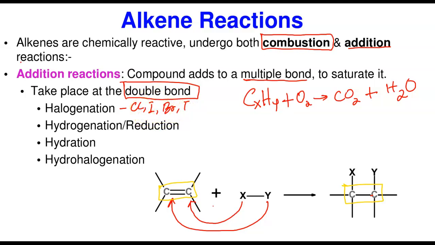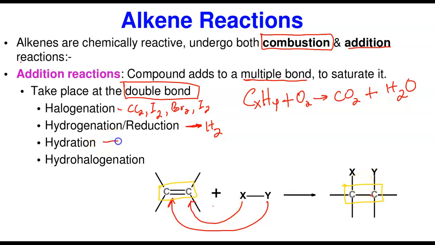Let me give some space to do that. I should have written them as. Now, remember, most halogens exist naturally as diatomic molecules. So you're going to be adding them this way. You're going to be adding them this way. So addition of these is what we call halogenation. Now, hydrogenation or reduction means addition of hydrogen. Here, you're adding just a molecule of hydrogen to saturate this carbon to become a single bond.